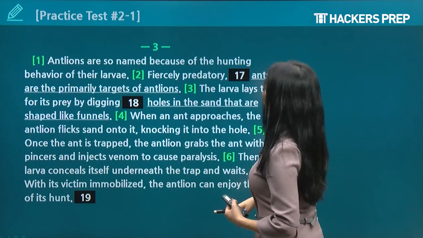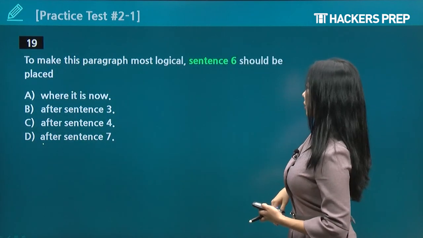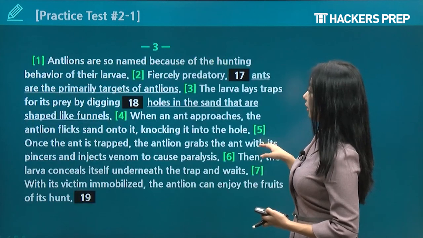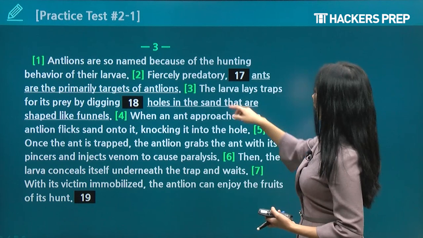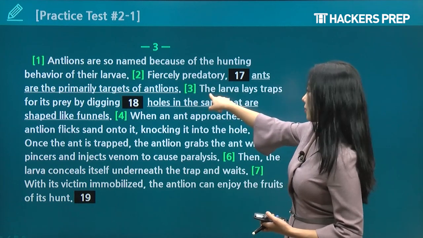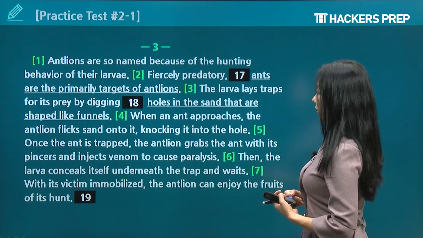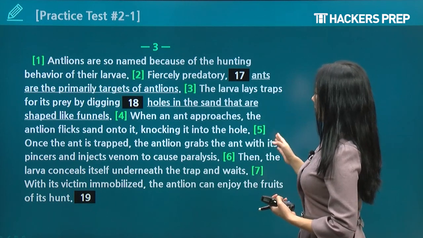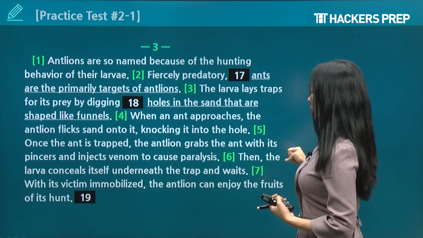And then we want to go to 19. Sentence 6 should be placed where? Let's read this paragraph real quick. We read up to here, so let's read from sentence 3. The larva lays traps for its prey by digging holes in the sand that are shaped like funnels. When an ant approaches, the antlion flicks sand onto it, knocking it into the hole.